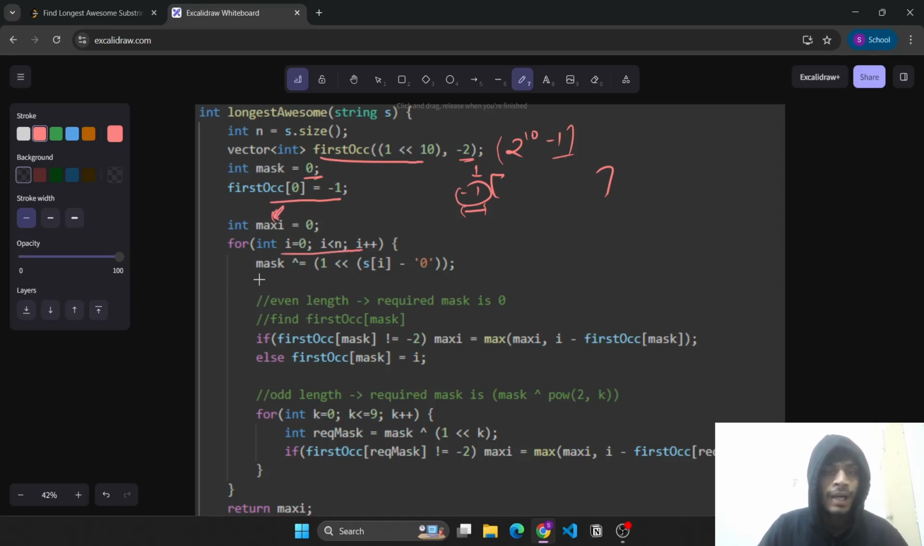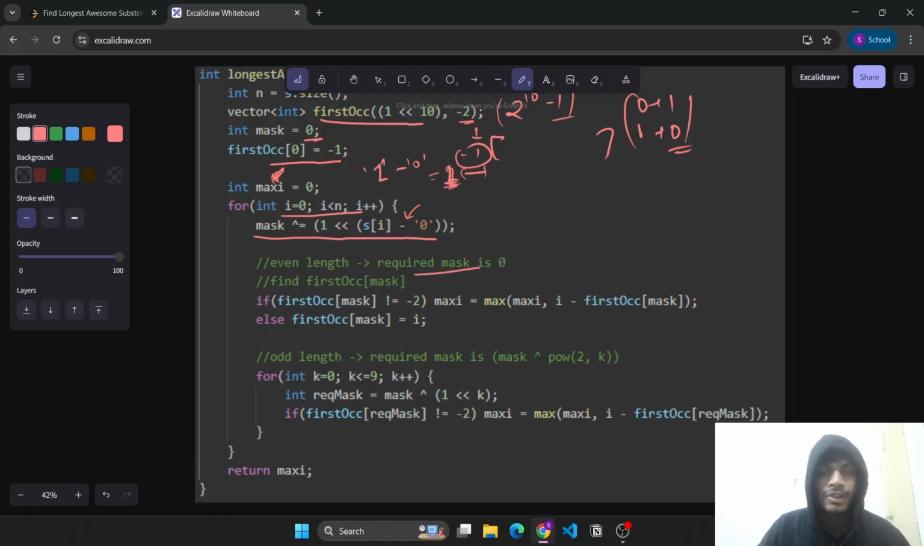Now for the current index i, we will update the mask, meaning we toggle the corresponding bit. If it was 0 it will become 1, and if it was 1 then it will become 0. Then for even length the required mask is 0, so we will simply find the first occurrence of this mask. If it has already existed before, we will update maxi with the max of maxi and i minus first occurrence of mask. If it is occurring for the first time, then we will mark its first occurrence as index i.